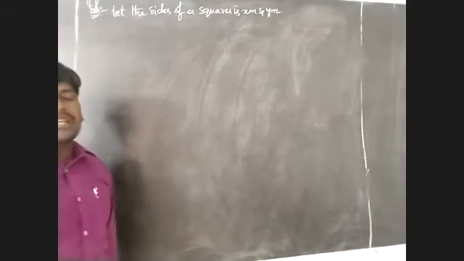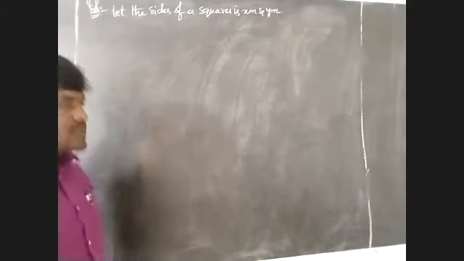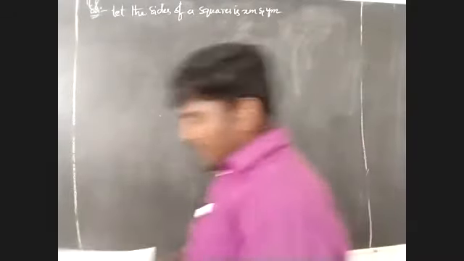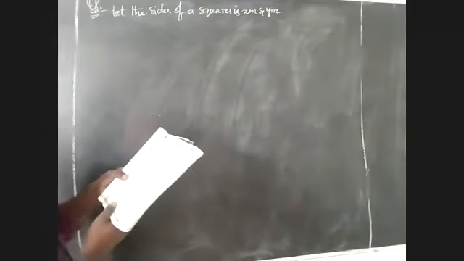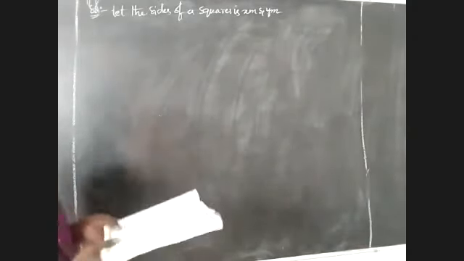What is given in this problem is the area of a square. Already we know that the area of a square is equal to side square, and the perimeter of a square is equal to 4 into side. First, the sum of the areas of two squares is 468 meters square.